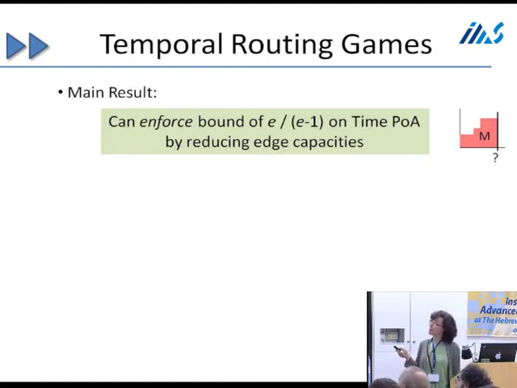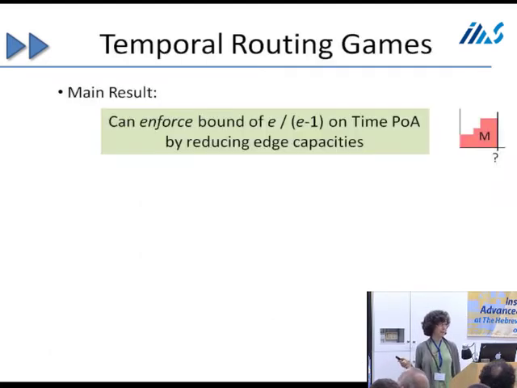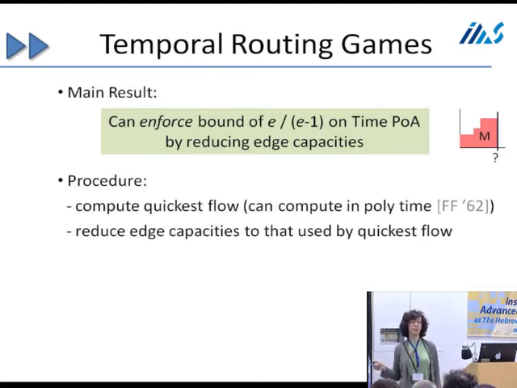What I'm going to talk about is how we're going to be able to enforce a bound on the time price of anarchy of e over e minus 1 by reducing edge capacities. And if you notice in the previous slide, this is going to be tight because we have a matching lower bound due to Koch and Skutella. What we're going to do is compute the quickest flow, and we can do this in polynomial time due to an algorithm of Ford and Fulkerson. And then once we know what that quickest flow is, we can reduce the edge capacities so that the quickest flow saturates all the edges in the graph. Okay?